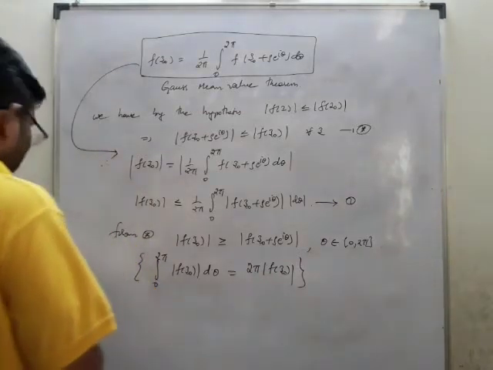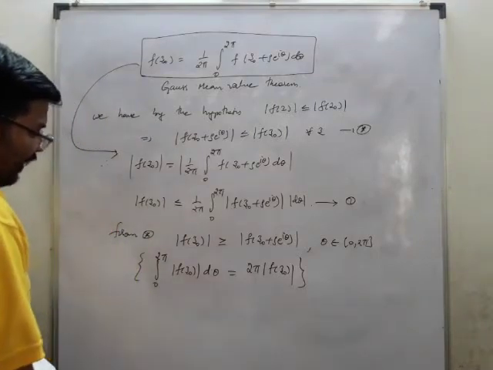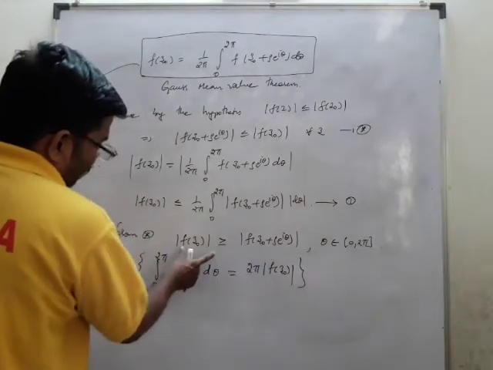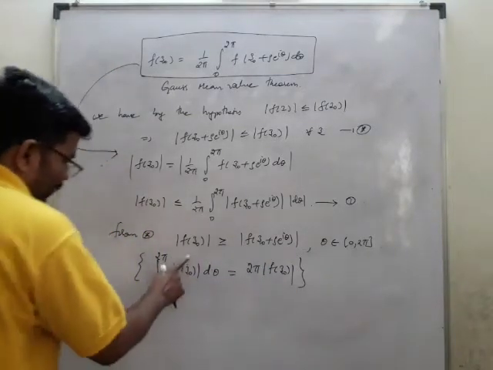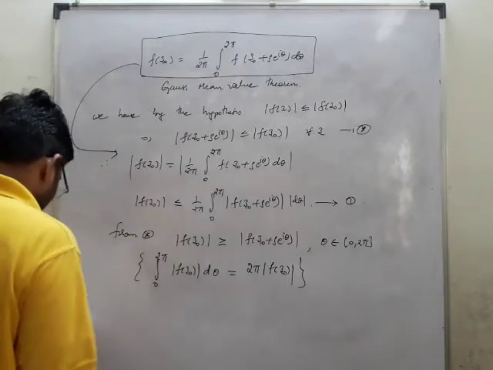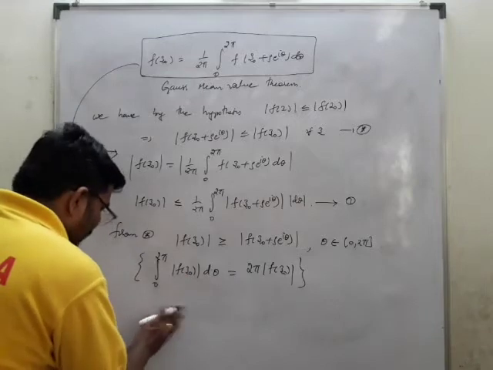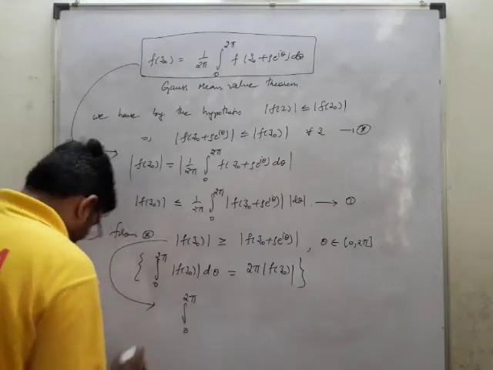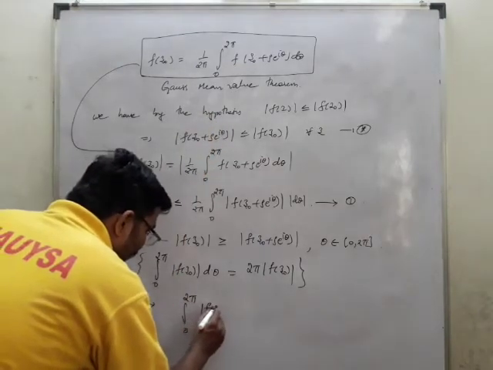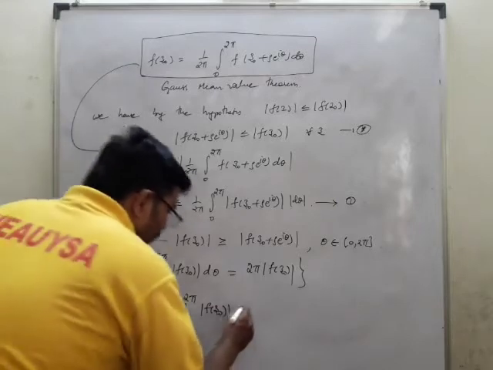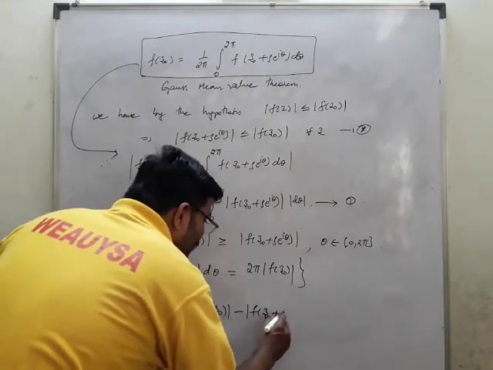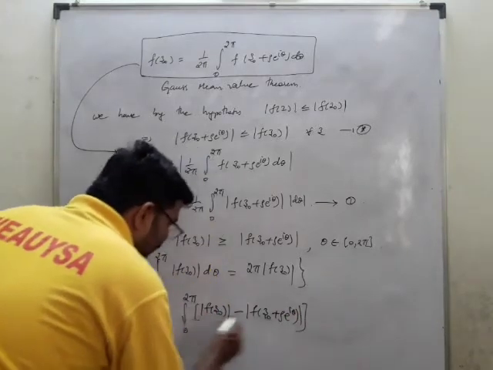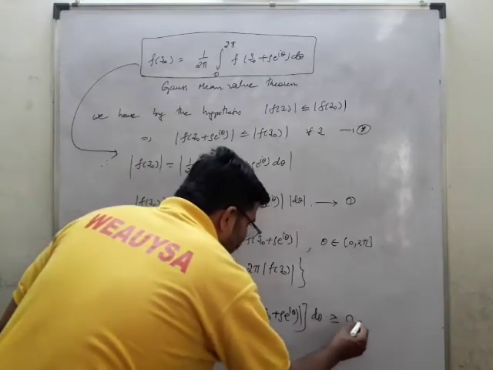So what we'll do here is we'll take this term to this side. From here, this term I may write as ∫₀^{2π} (mod f(z₀) − mod f(z₀ + ρe^{iθ})) dθ, which is greater than or equal to 0.